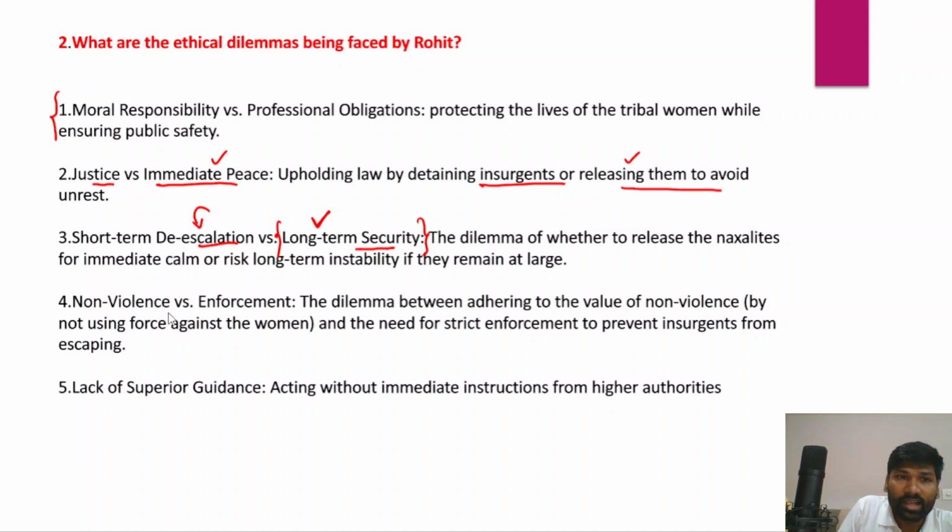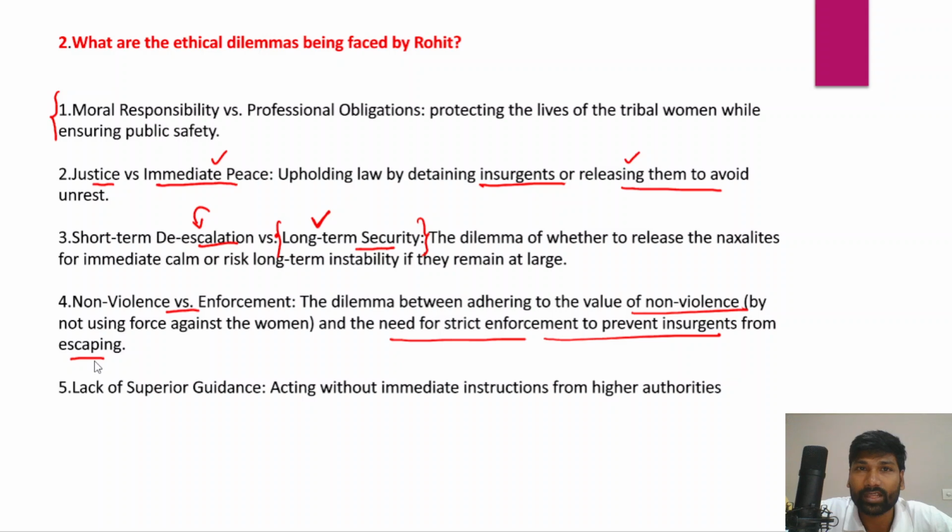And an ethical dilemma between non-violence versus enforcement. There is a dilemma for Rohit between adhering to the value of non-violence by not using force against women, and at the same time, the need for strict enforcement to prevent insurgents from escaping. Enforcement is very important because with enforcement, Rohit can ensure that these Naxalites could not escape.